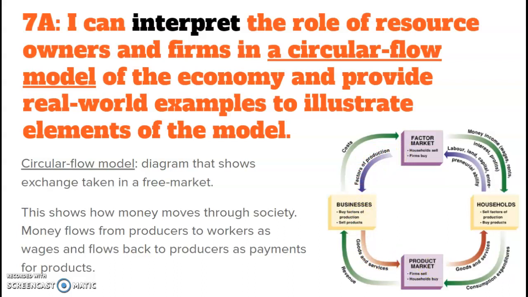The firm pays the wages, rent, and profit to the households for the supply of the factors of production in the market. Households will use their income to spend on goods and services supplied by the firms in the markets for goods and services. Firms will earn revenue, which can then be reinvested to obtain more factors of production. So it's this cycle of how the economy keeps going, because people keep producing, people keep earning a wage, and then they're going out and buying